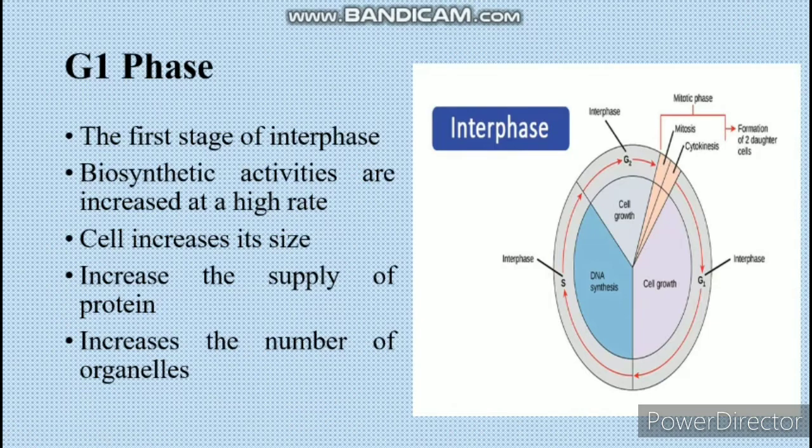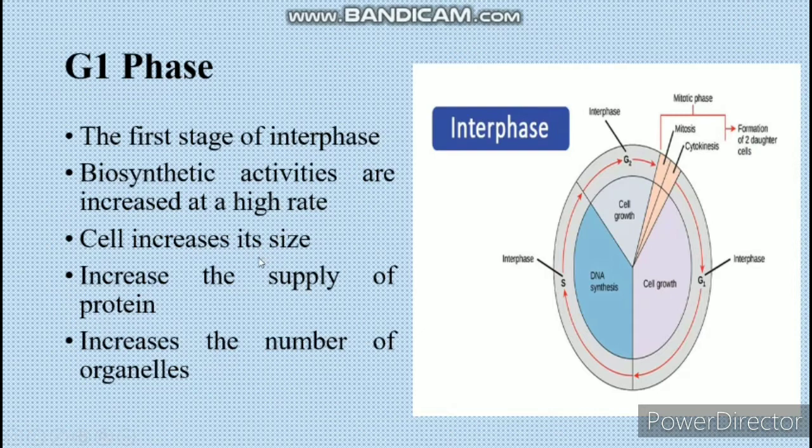Now the G1 phase. The G1 phase, or the first gap phase, is the first stage of interphase. In this stage the cell increases in size and gets ready for the synthesis phase, in which the DNA replication happens.